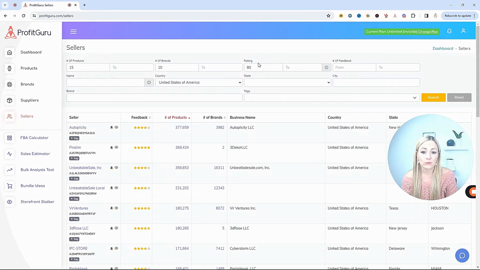I might say that I want the rating of the seller to be a minimum of 80 out of 100 because I'm not going to want to copy sellers that are not getting good ratings. I want to keep my account health good and clean here, so I want to find sellers who are doing things the right way and getting really good ratings. And then for number of feedback, I can put that maybe to a filter of around 900.